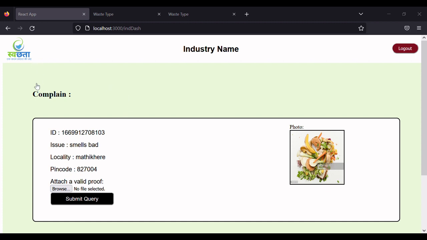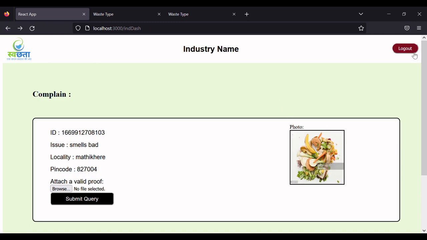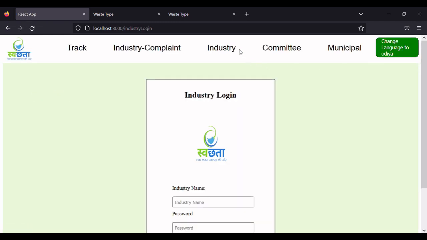And this PDF report will contain details regarding the issue that has been raised by the user. So if we click on submit query, successfully the PDF has been uploaded, and this PDF will be seen by the governing committee, and the governing committee will check whether it is proper.